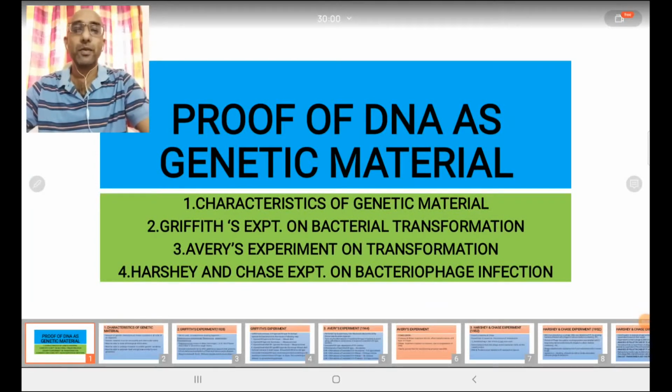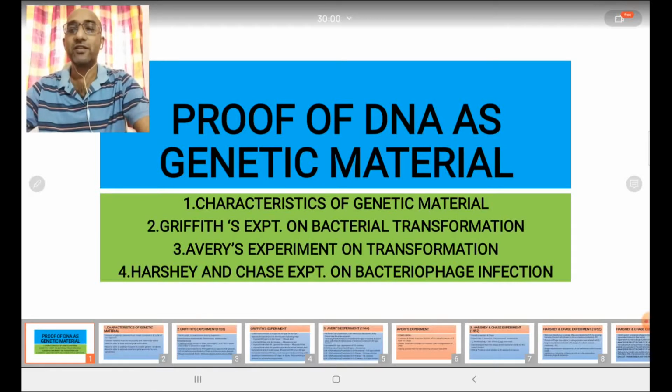Today we'll study a chapter on molecular biology, that is proof of DNA as genetic material. Under this we will study the characteristics of genetic material, then the Griffith and Avery experiment in proving DNA as a genetic material, and last, the Hershey and Chase experiment, which again proves that DNA is the genetic material. Now let us come to the first one.